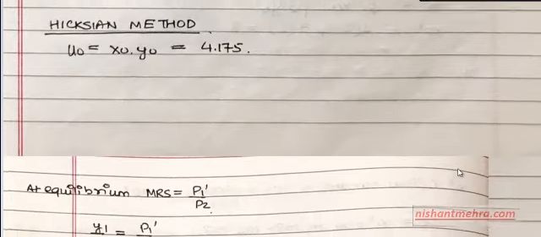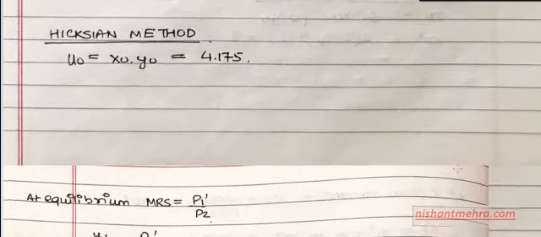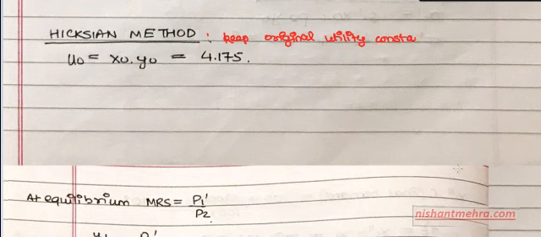So what is happening in the Hicksian method? In the Hicksian method, you keep the original utility constant. So U0 is what?